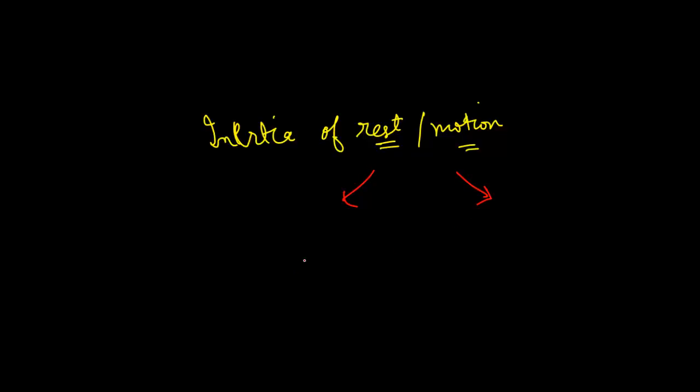Inertia of rest talks about when we are trying to get a body starting from velocity 0 to some v, and inertia of motion talks about when we are trying to stop something, when it's coming from some velocity to 0. So you have seen very famous examples, like why you get a backward jerk when there's an acceleration in a car. You can understand this using the concept of inertia. I'll do this quickly, and examples like this should be easy for you to handle.